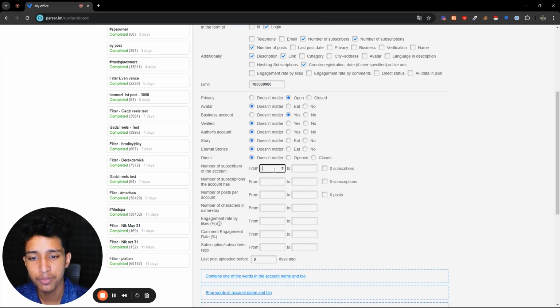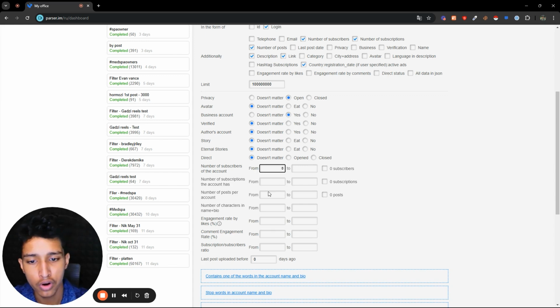This is very important: number of subscribers of the account. How many followers should the person have to actually be in your lead list right here? Now this is very important, because if you want to target small brands, you can go for like 300 to 500 followers. If you want to only go for good brands, you can go from like 3,000 to 10,000 followers, and you're only gonna get the people that are brands first, and that are good brands, because they have so many followers.